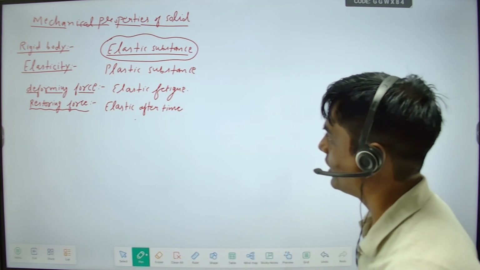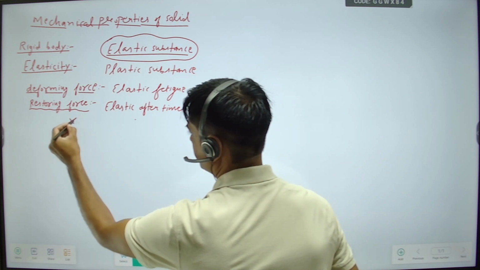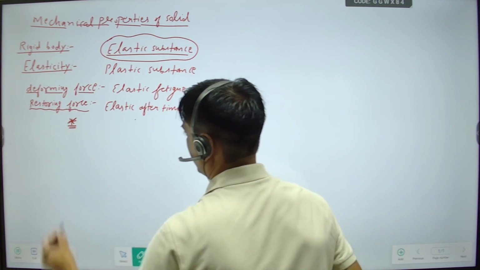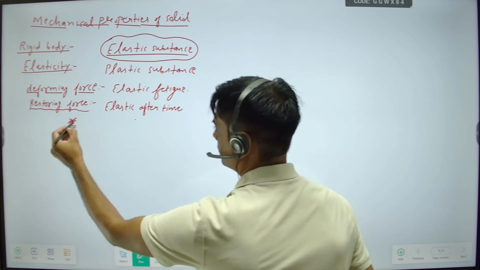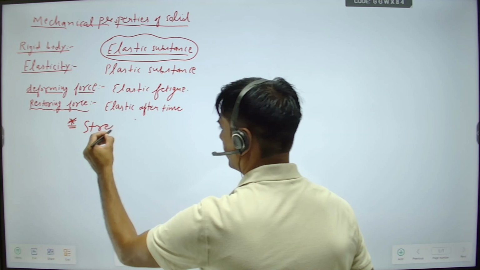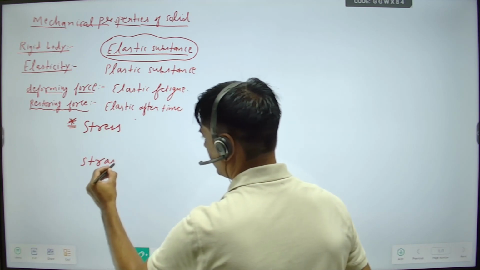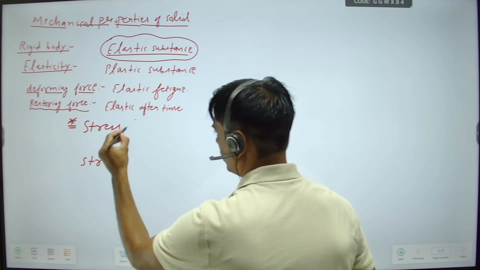One important topic that we will start is stress and strain. What is stress?